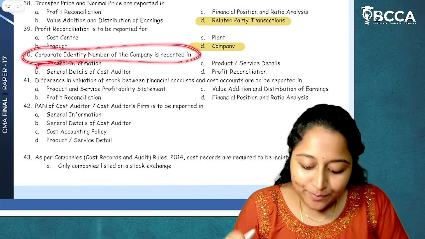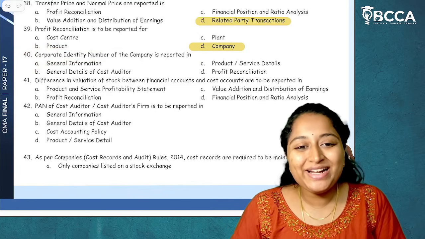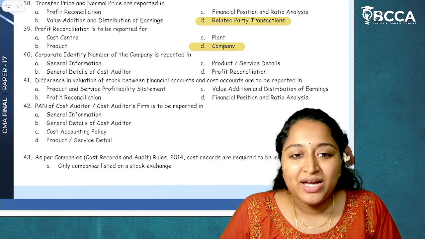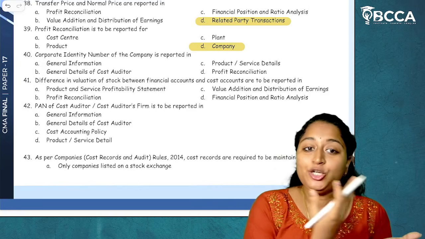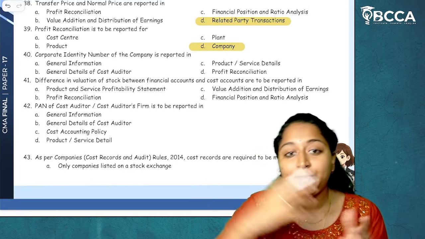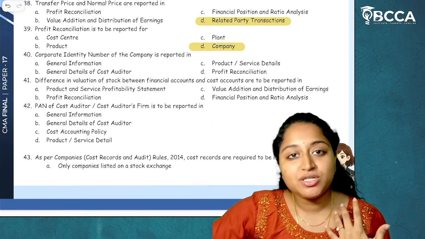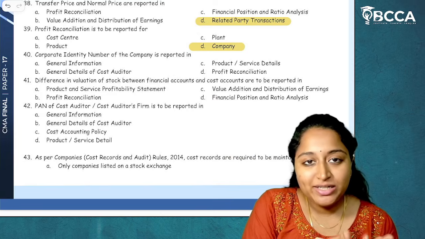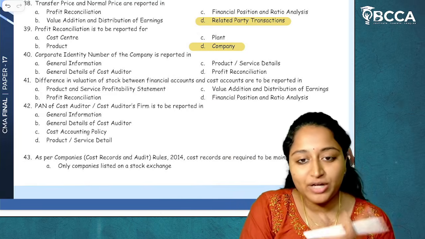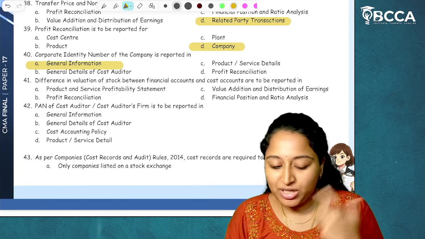Then question number 40. Corporate identity number of a company is reported in... CIN, corporate identity number of a company. It will not be given under the details of cost auditor because it is related to company. It will not be given under profit reconciliation because it is related to company. It will not be given under product or service details because it is related to company. So, corporate identity number will be given under general information of a company. General information. I hope it is clear.